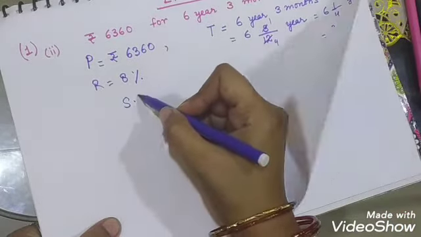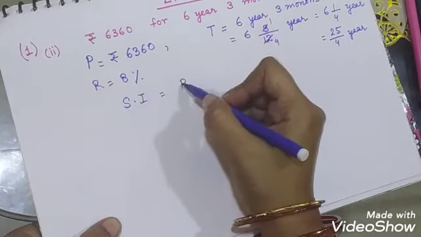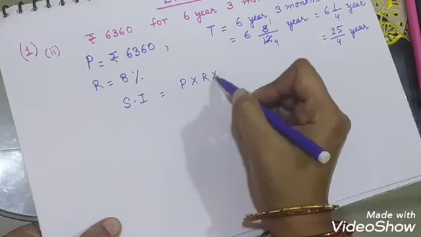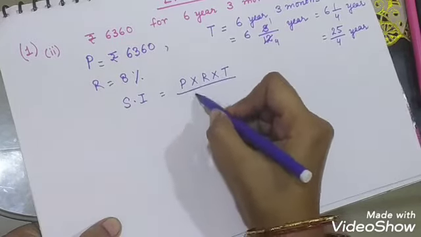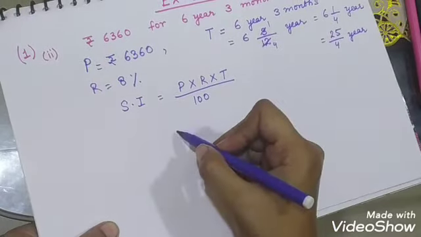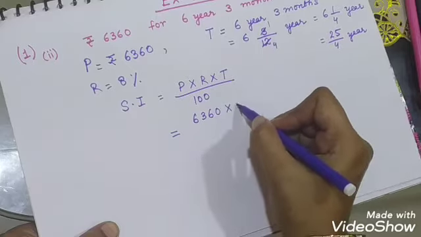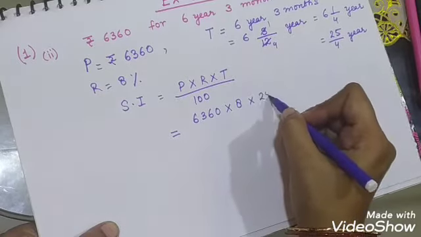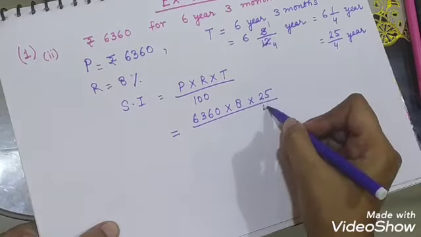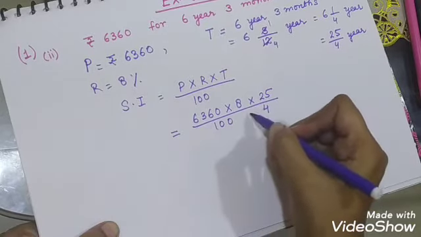So we put the formula of simple interest as P into R into T upon 100. One by one we will put all the values: 6360 principal, rate is 8, time is 25 upon 4, and 100.